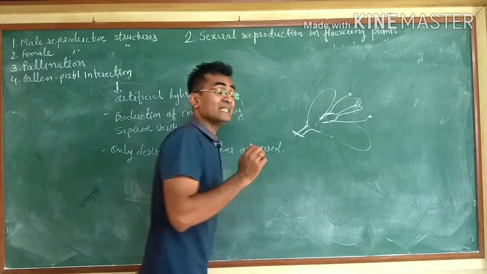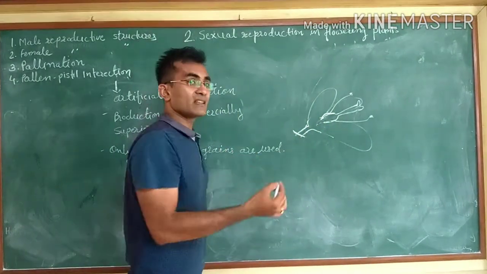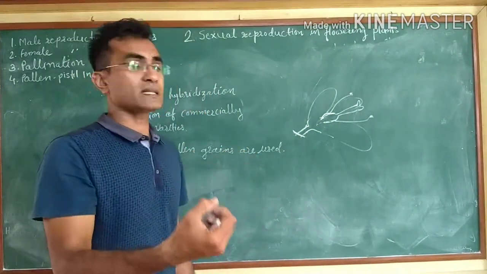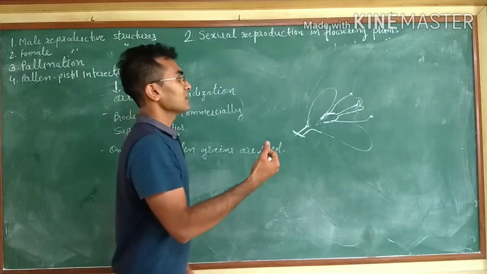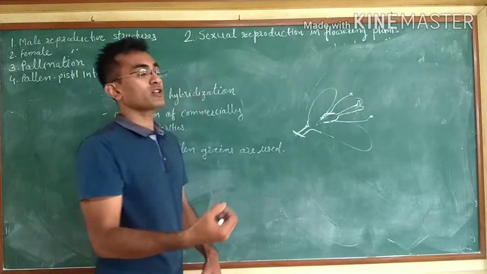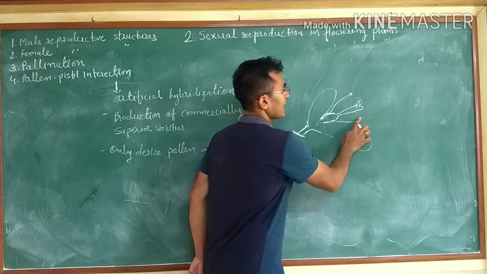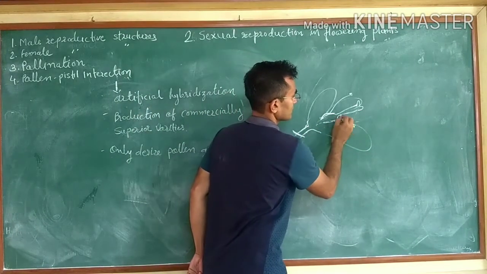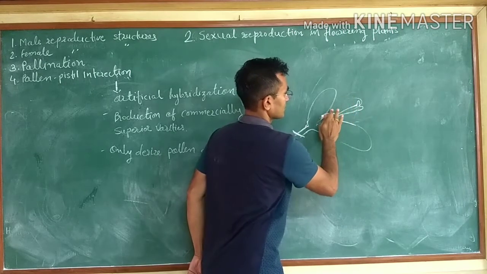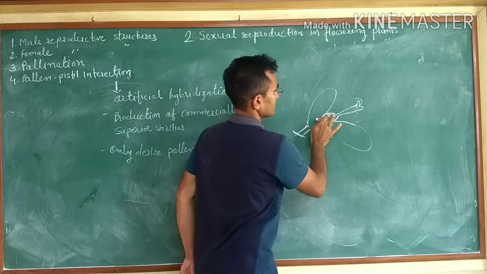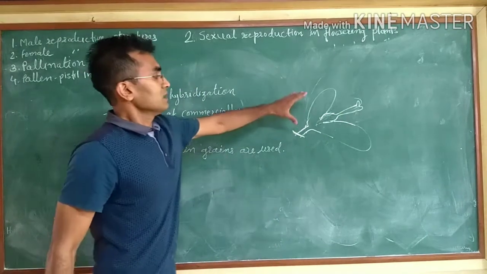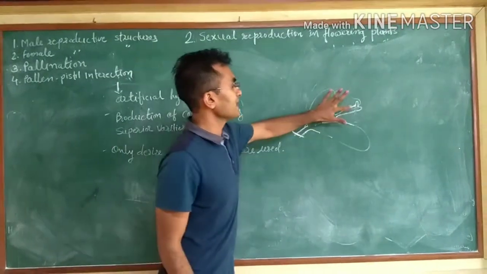So the anther needs to be removed at the bud stage of the flower. We can say that before the flower matures, or before the dehydration of the anther, we have to cut this anther. This is called emasculation.